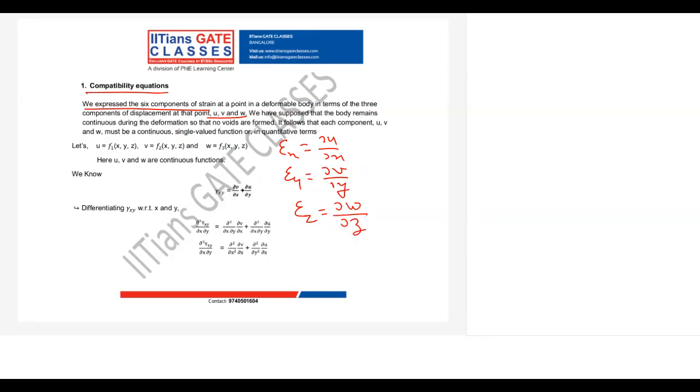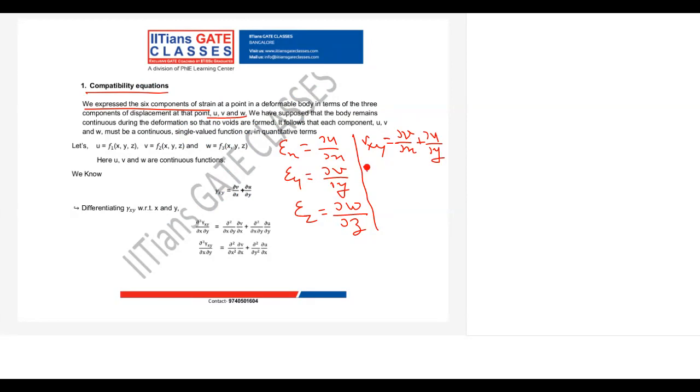So these are my 3 normal strains, and then we have 3 shear strains. Gamma xy is dou v by dou x plus dou u by dou y.